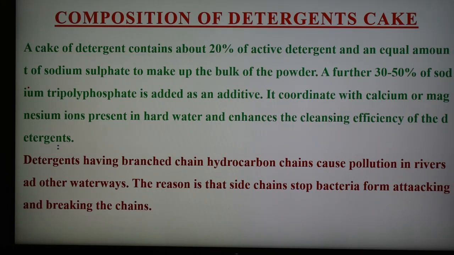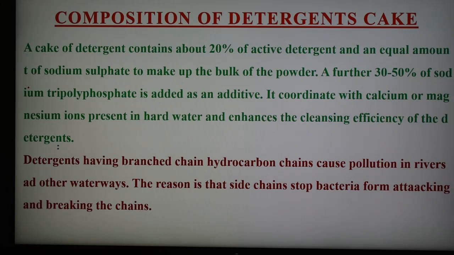So we can say that a cake of detergent contains 20% of active detergent and an equal amount of sodium sulfate to make the bulk of the powder. About 30 to 50% sodium tripolyphosphate is added as an additive. It coordinates with the calcium and magnesium ions present in hard water and enhances the cleaning efficiency of the detergent.